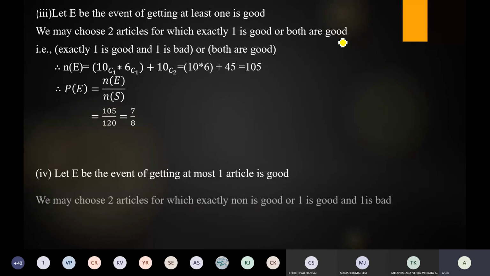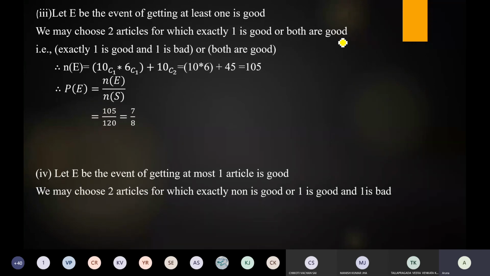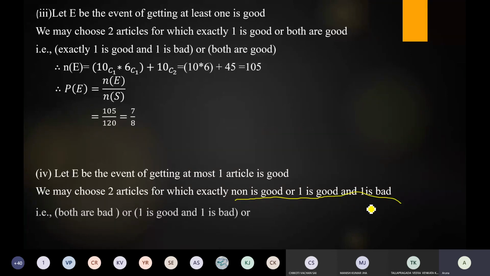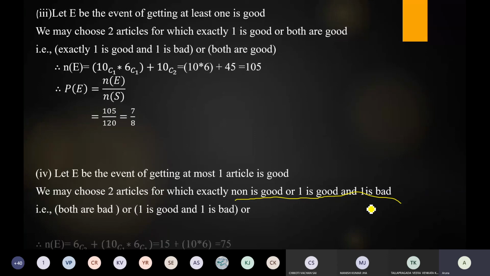Next one: let E be the event of getting at most one article good. At most one article good means a maximum of one article is good. So we may choose 2 articles of which none is good, or one is good and one is bad. So write the combination formula for this: both are bad, or one is good and one is bad.